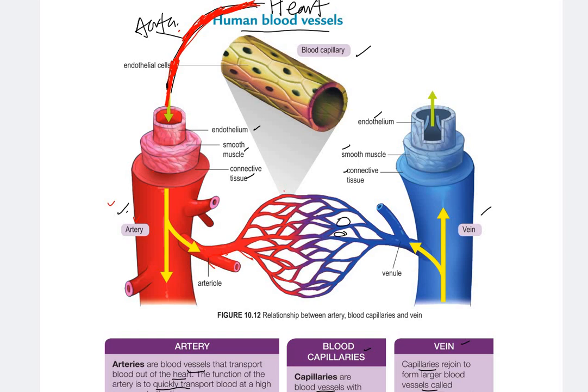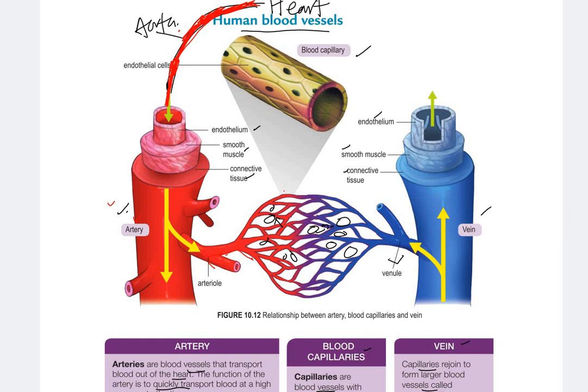Okay, the cell here. So the exchange of gases will occur in the cell or tissues. Oxygen will diffuse into the cell, and the CO2 will diffuse from the cell into the capillaries, and then these capillaries are connected to the venule. Venule is the smallest vein.